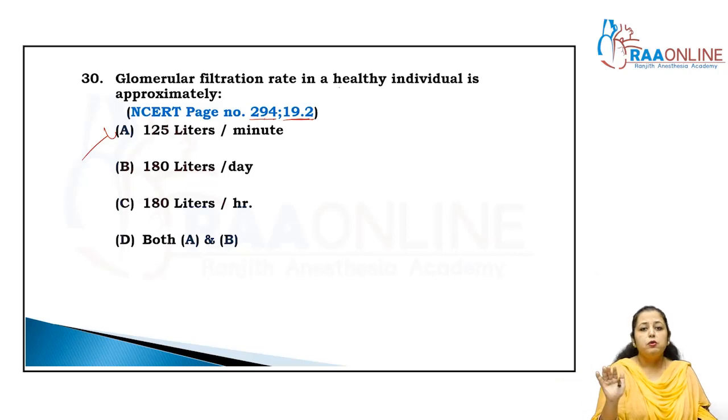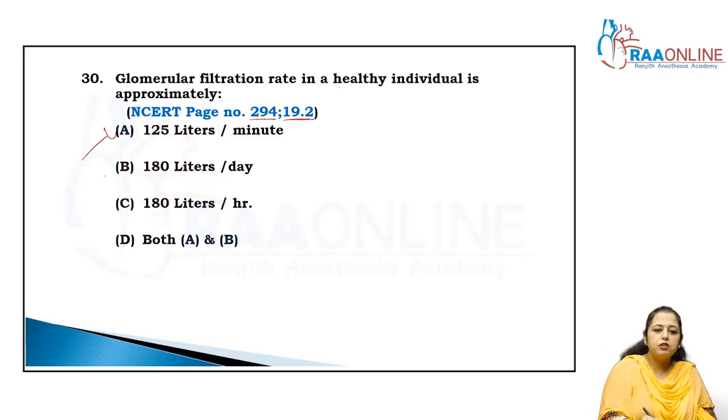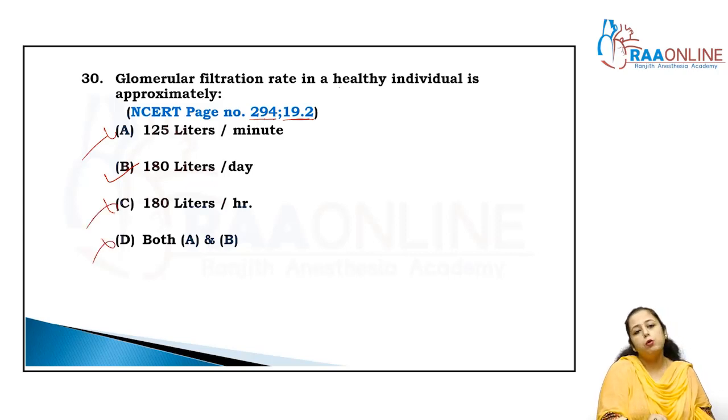So all the time we would go for micturition, right? And we would be in the washroom always, right? So it's not possible actually. This is wrong. 180 liters per day, yes, it is right. 180 liters per hour, no. Both A and B, no. So the answer is the Bombay.